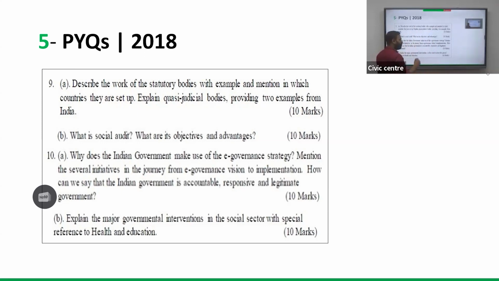Now e-governance strategy. I already told you it is an evergreen area, we can write a lot in this area, and the scope of generating more questions is more in this section. Okay, and major government interventions in the social sector, especially health and education. Ayushman Bharat is one example, because when comparing across India, better quality primary health care was a problem. So to bridge the gap, government came with a universal insurance coverage scheme, so that people can take health facilities outside government hospitals, in better hospitals for better treatment. So it's one of the best initiatives.